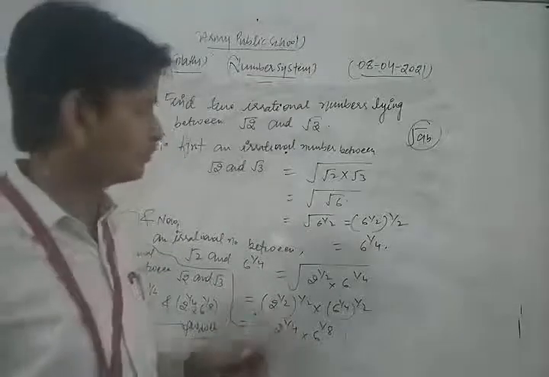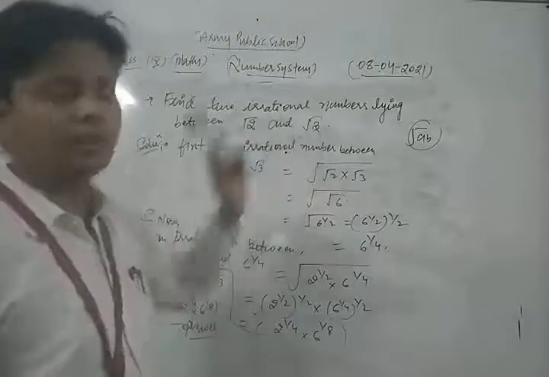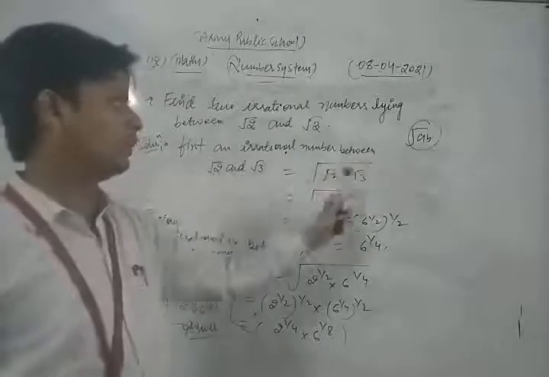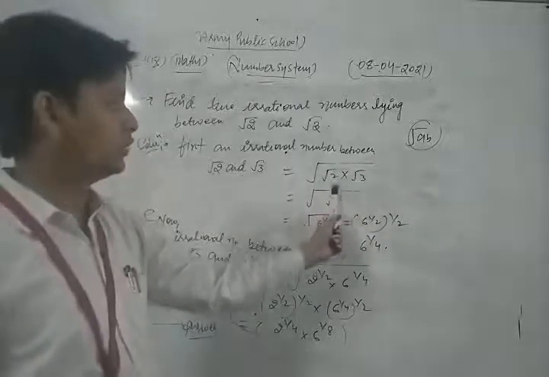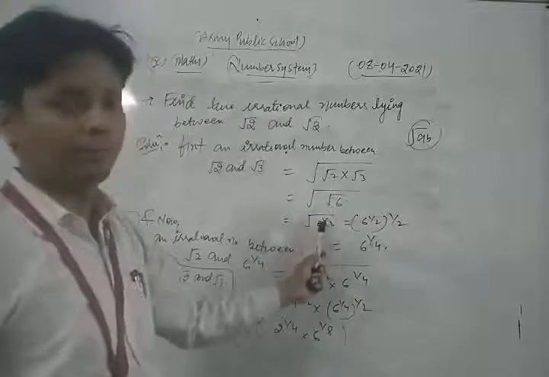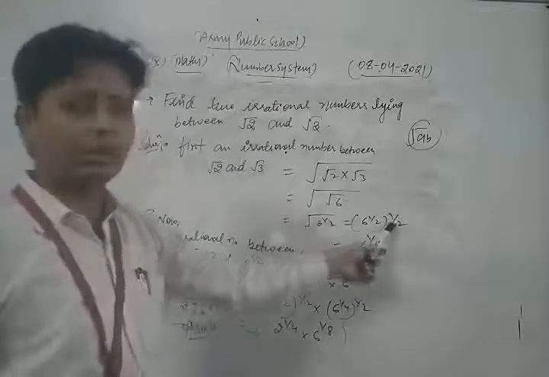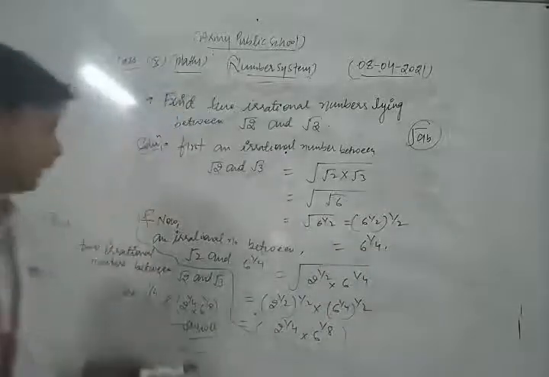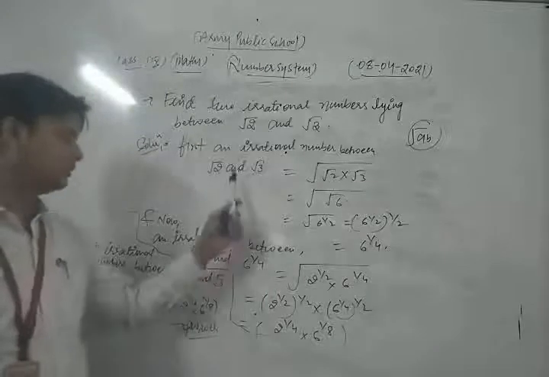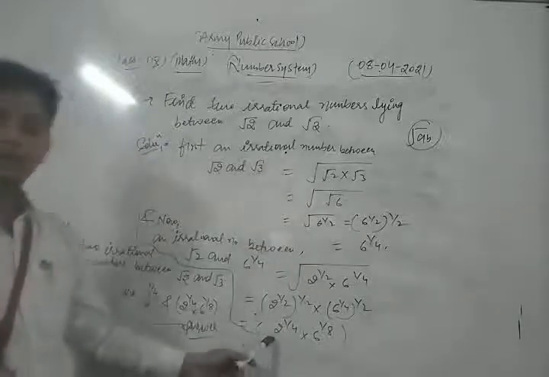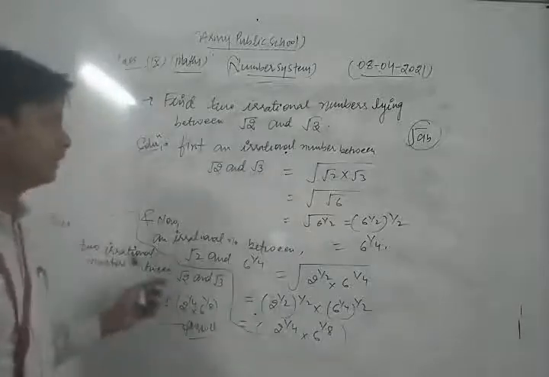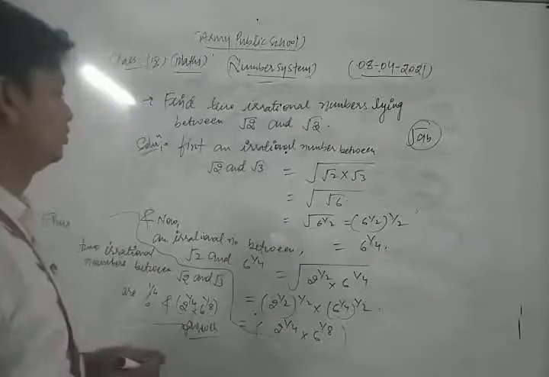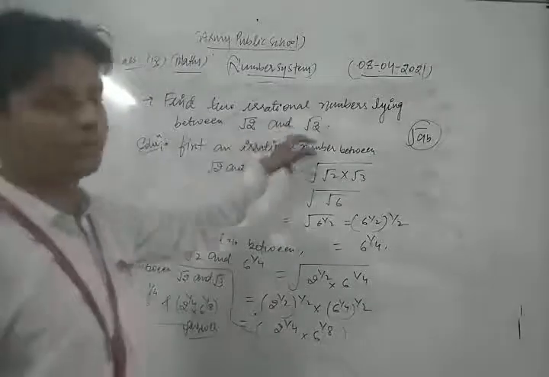So first of all, the first number is root 2 and the second is root 3, that is a and b. The irrational number between them is under root ab. So we multiply them, so 6. So 6 power root 2 means half, and after splitting that root we also write half. So 1 by 2 multiplied gives 1 by 4, similarly 6 power 1 by 4. And now we find an irrational number between these two, so we find another irrational number. So in this way we find two irrational numbers between root 2 and root 3.